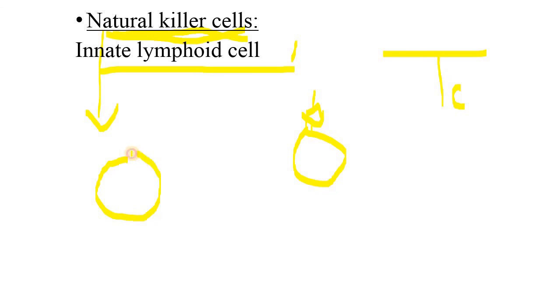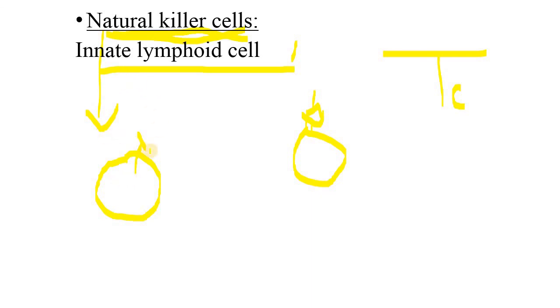How it destroys the tumor cells is that normal cells usually express MHC molecules, but in case of tumor cells, the expression of MHC molecules is very low. Natural killer cells can know this is a tumor cell because the expression of the MHC molecule, which is usual for other healthy cells, is less in the tumor cells.